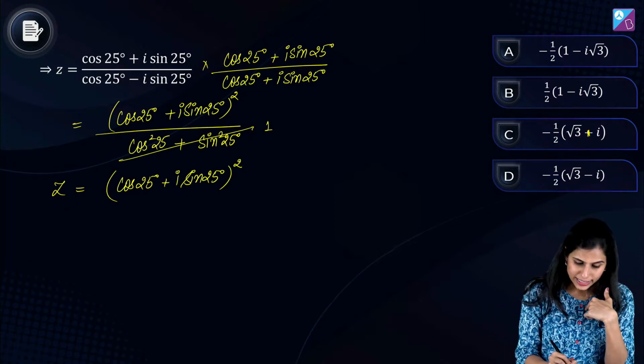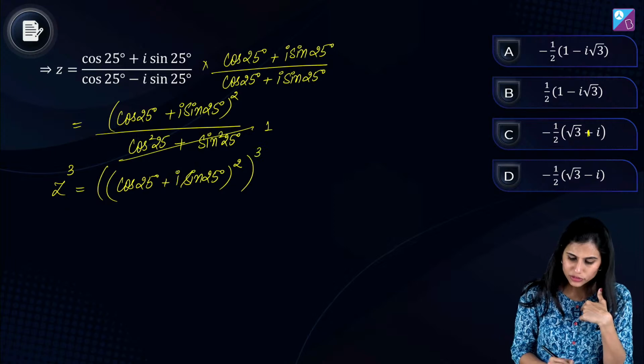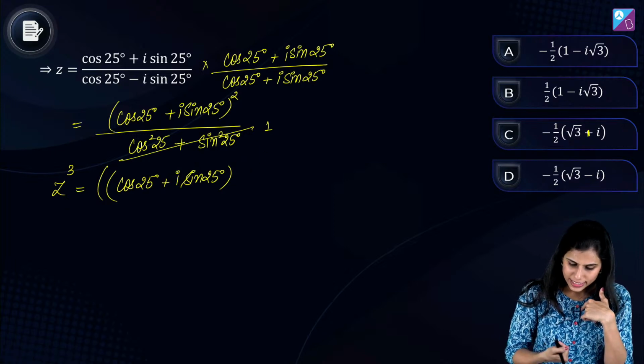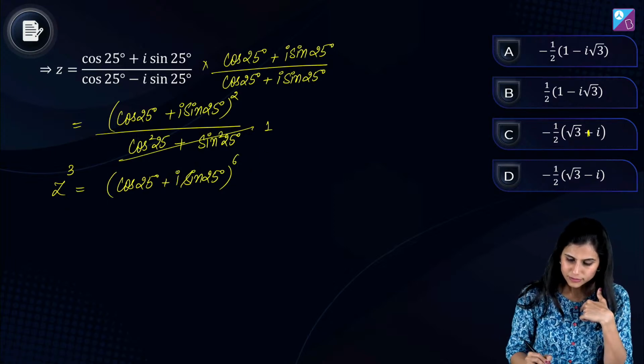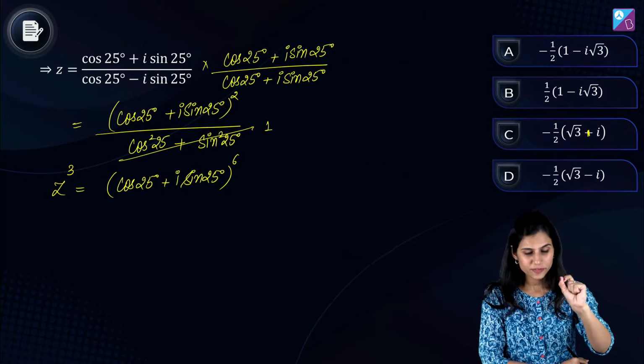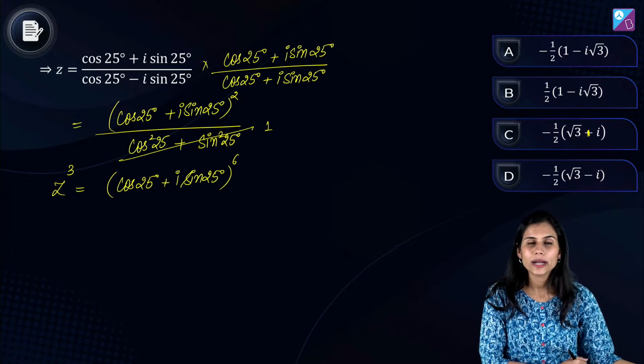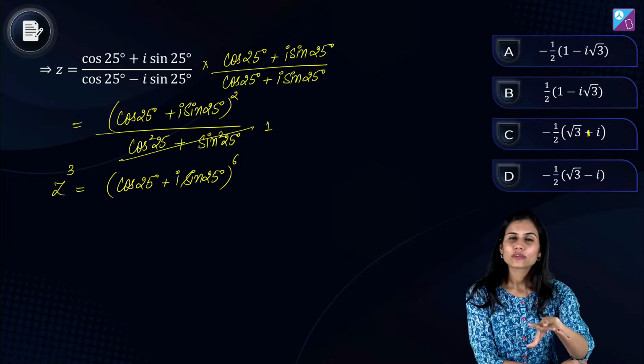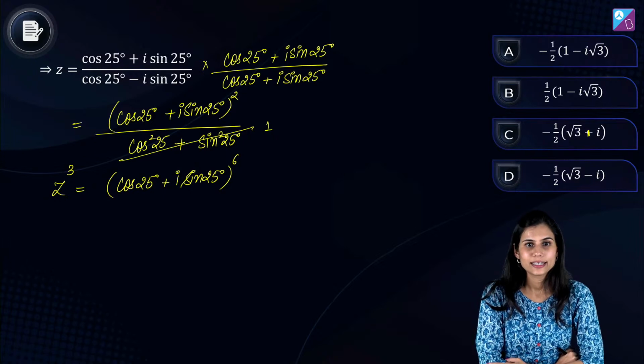I want to calculate z cube, so raise both sides to the power 3. What does this give you? 6 as the final power. Yes Suyash, very very good. At this point of time, what should come to your mind? cos theta plus iota sin theta raised to the power 6.